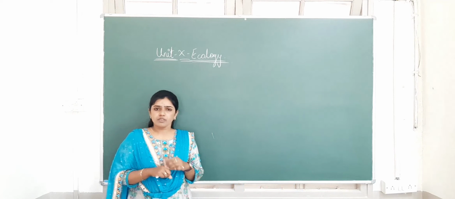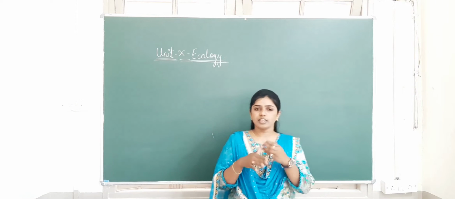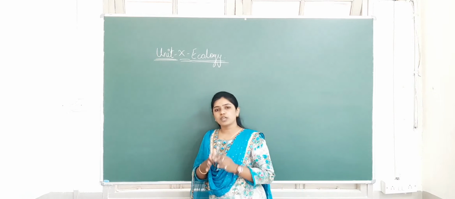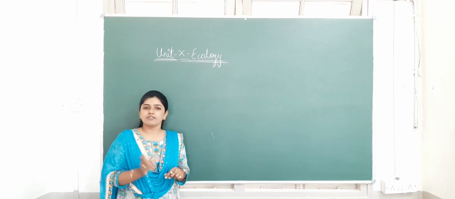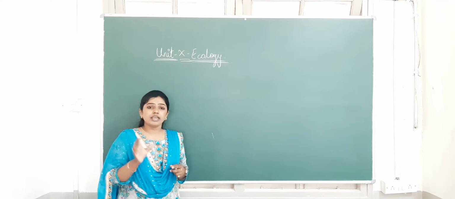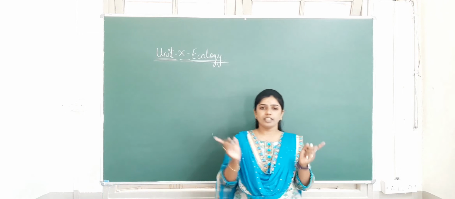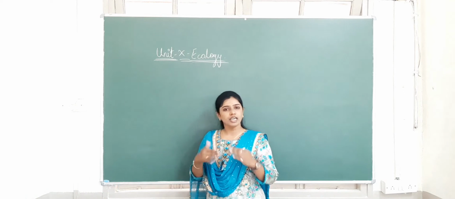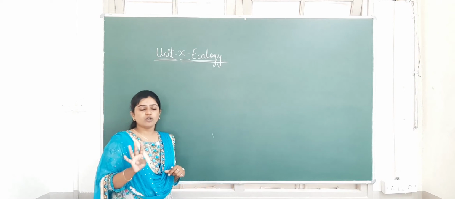Similarly, in this unit you have to study a total of 4 chapters. In that, first of all you have to study the organisms, then the population, and how the organisms live together in a particular area and how they interact among themselves. And then the environment: the surroundings or the particular condition where the organisms live is called the environment.